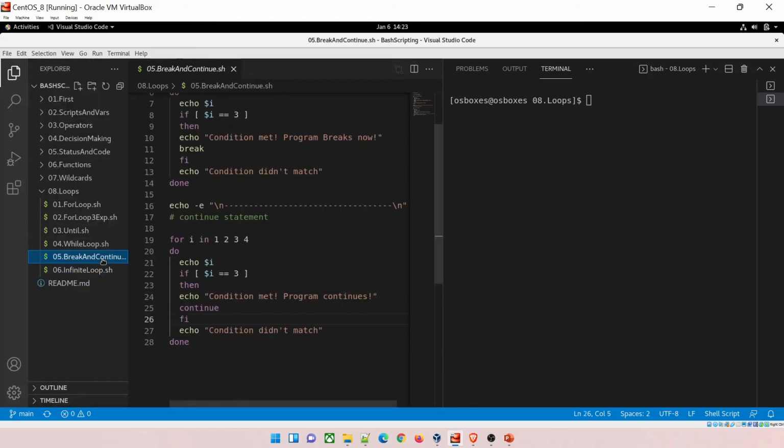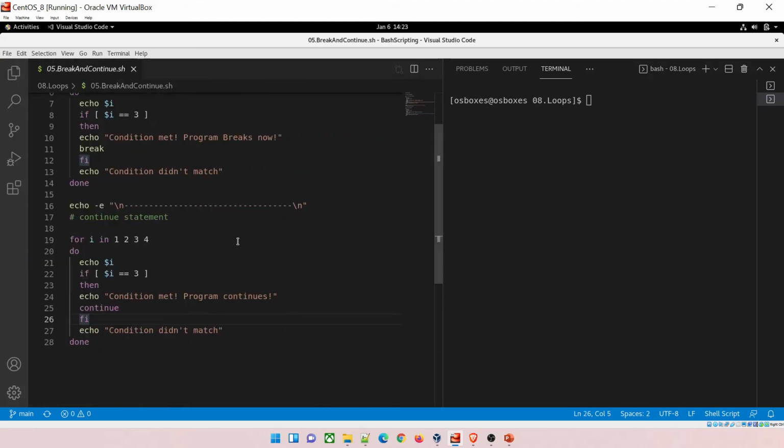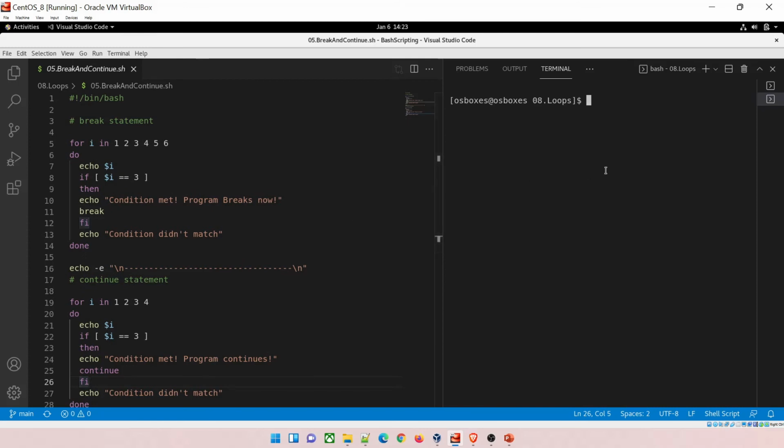Let's go to the last program of today, break and continue, and pay attention because this is the interesting part. By the way, everything is interesting over here. So sh 05, sorry about that. 05 break and continue, and let us understand it. Before showing you the result, I'd like to explain the break statement. In the break statement, nothing special. A for loop is running, starting from do, ending at done. I'm echoing every iteration that happens.